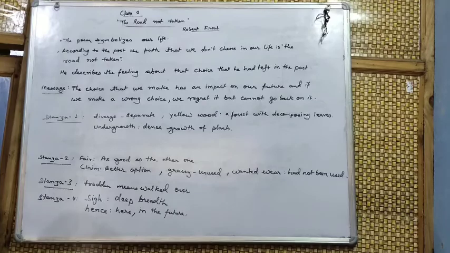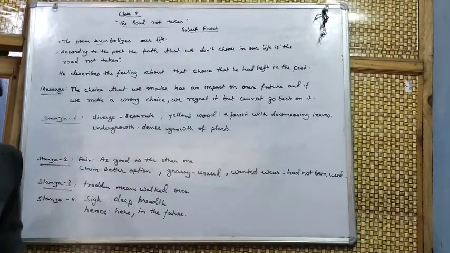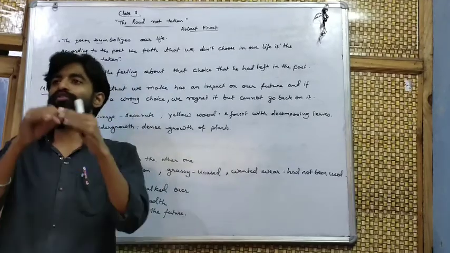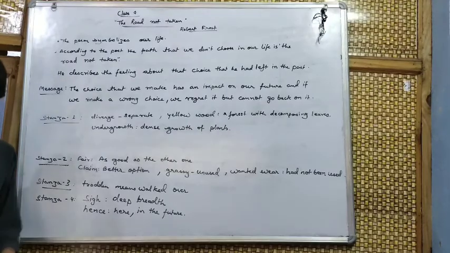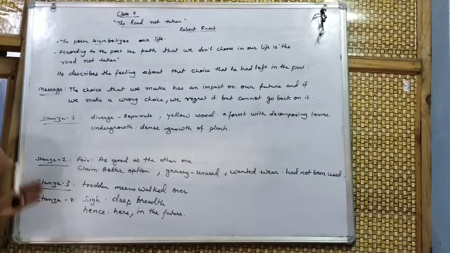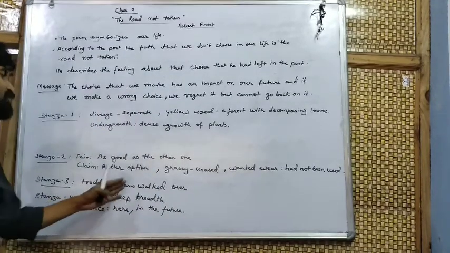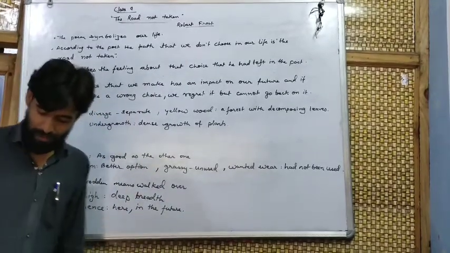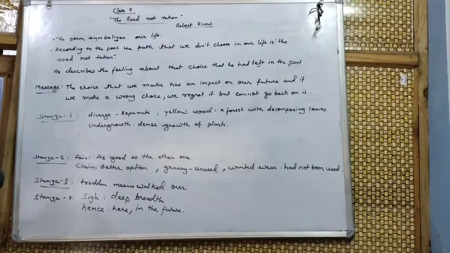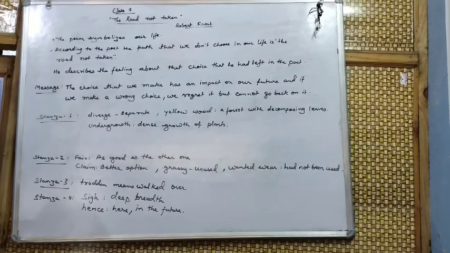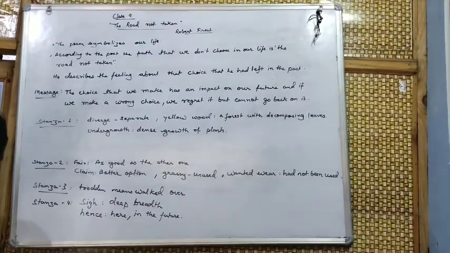In the third stanza, the poet says, and both that morning equally lay. Means both the roads have the same morning, the same sunlight, everything is the same. In leaves no step had trodden black, means at that time no one had walked over the leaves. Means no footprints were there of successful persons. No one can see the footprints of successful persons on that path.